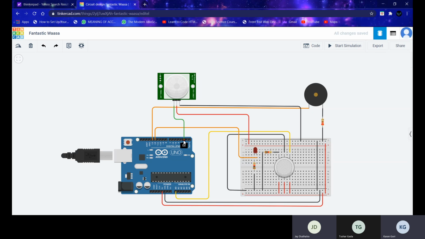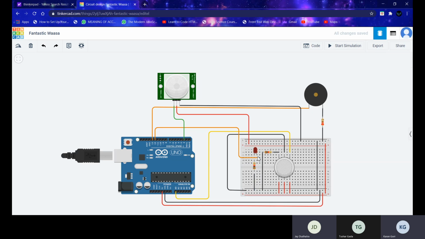As we need to indicate the detection of motion by the sensor, we have connected the positive terminal of the buzzer to pin 13 of the Arduino, and the negative terminal is connected to the ground through a resistor. Also, the anode of the LED is connected to pin number 12 of the Arduino, and the cathode is connected to the ground through a resistor.